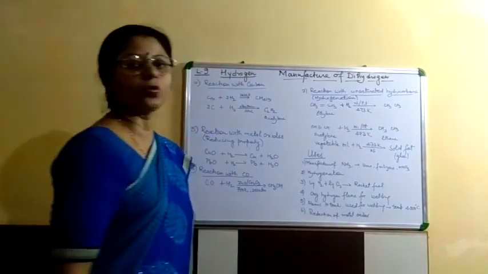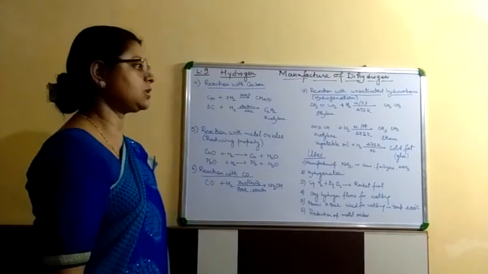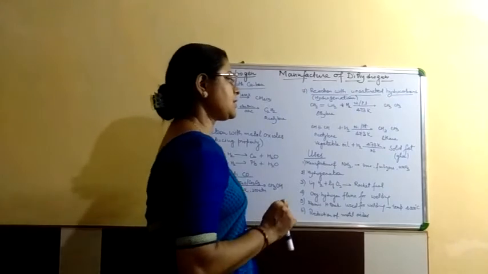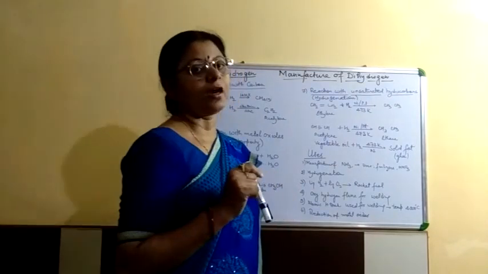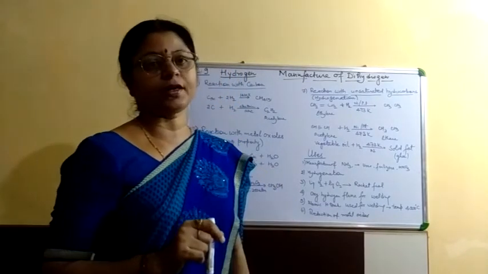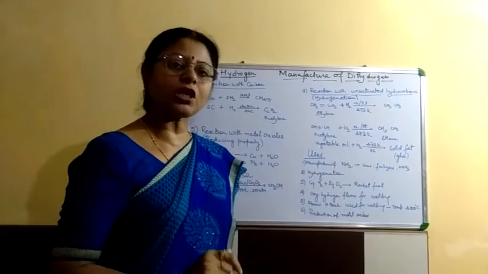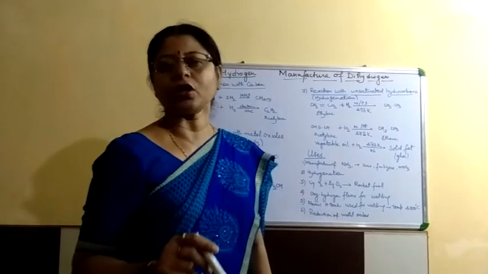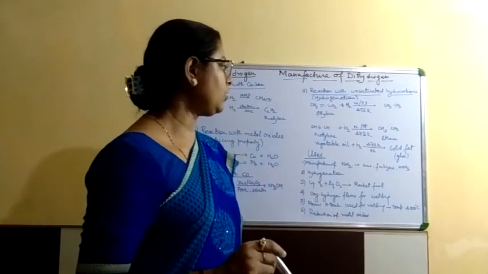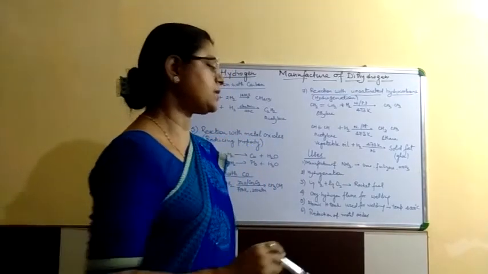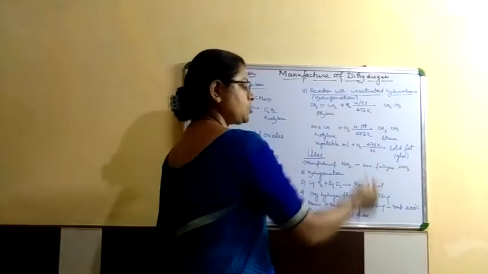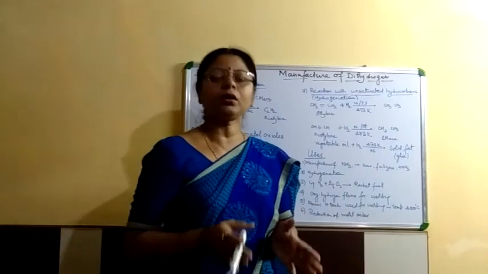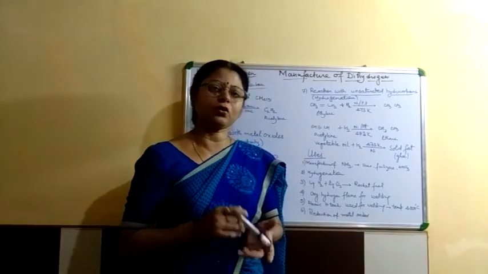The process is known as hydrogenation because in this hydrogen is added. Same process is involved when unsaturated hydrocarbon present in vegetable oils is hydrogenated and changed into the solid fat that we call the vegetable ghee, in presence of catalyst nickel and temperature 473 Kelvin. So this is all about the chemical properties of hydrogen.